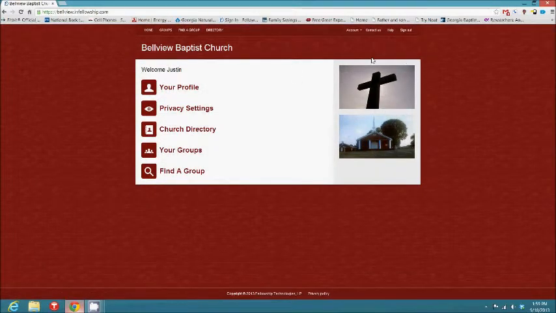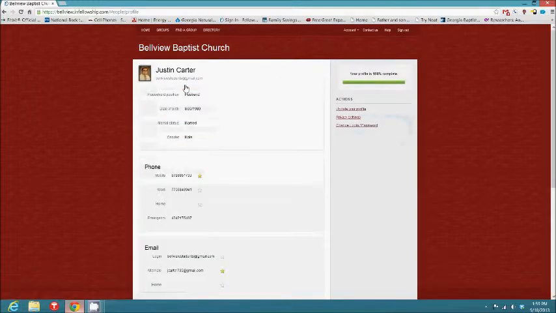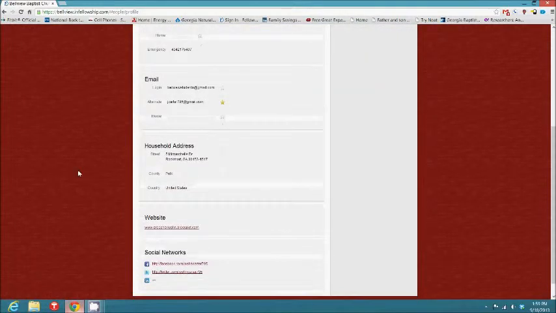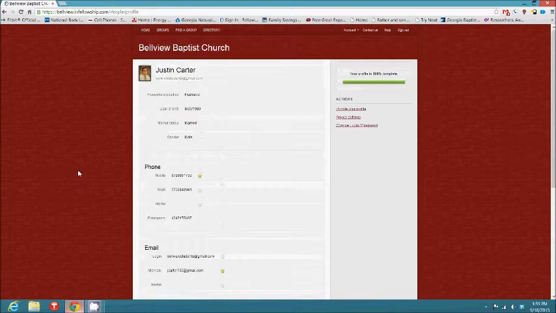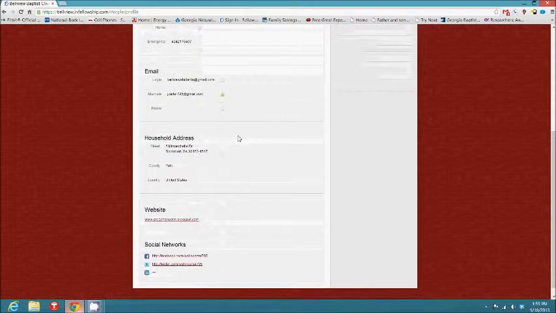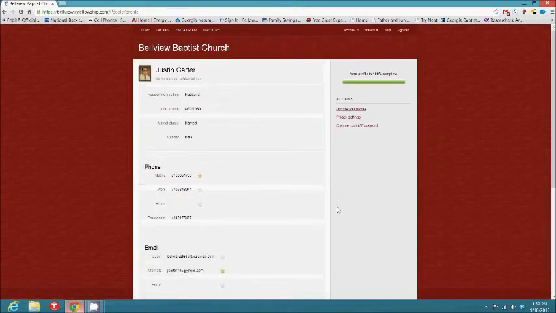And so from here, you can do a couple of different things. If you're a member, you can look on here, see your profile, and update your profile. What that allows us to do is basically see more information about you. You can put your email, another email, a couple different phone numbers. You can put information about your spouse. Up here, your social networks, Facebook, Twitter, LinkedIn, you can link those down here. That's all completely up to you.